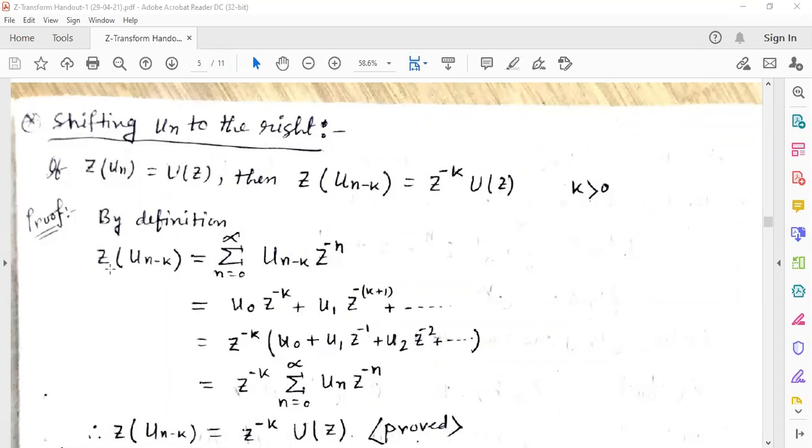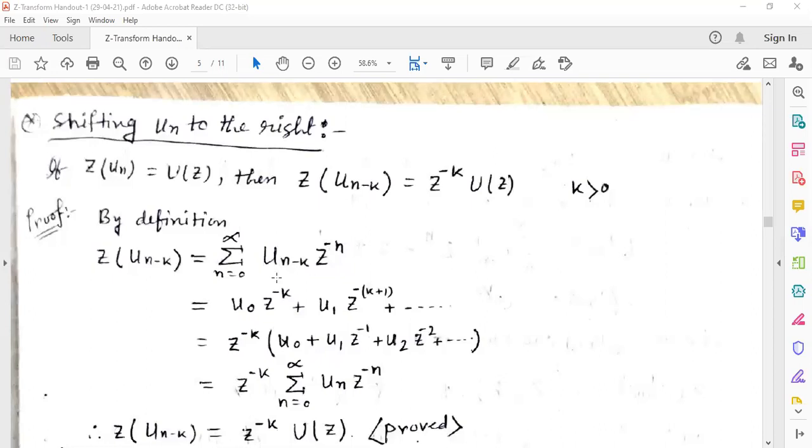By definition, z of un minus k is equal to summation n equal to 0 to infinity un minus k z to the power minus n. Now if we put n equal to k, then it is u0 z to the power minus k.